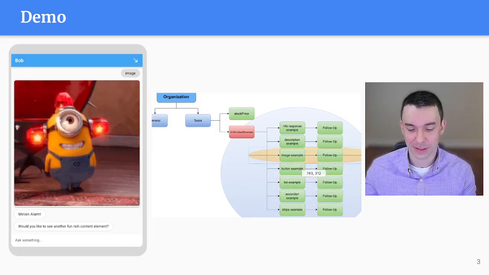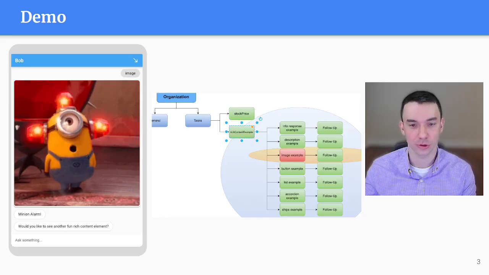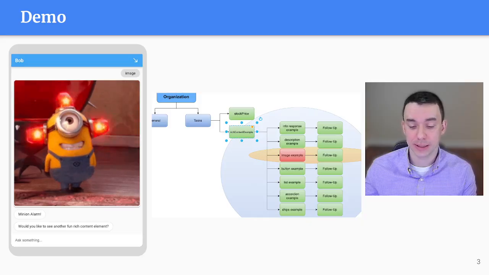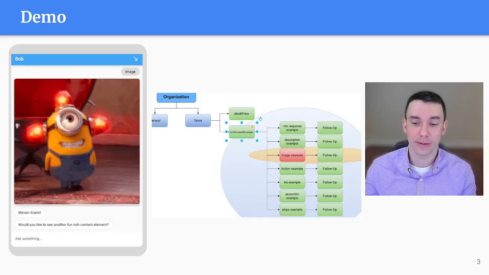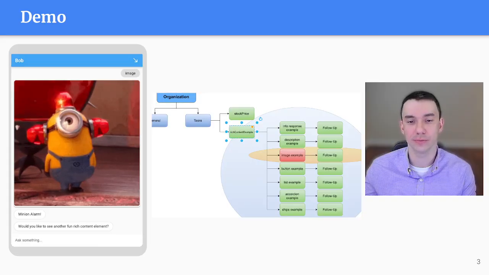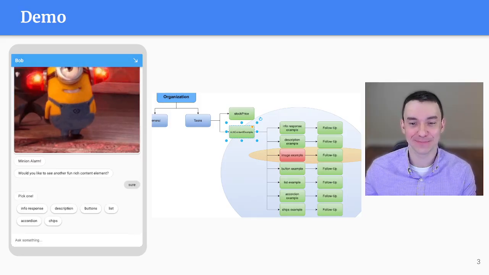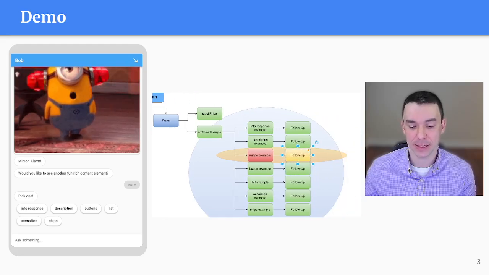So essentially what happened is it triggered over here in our knowledge structure, and it activated that next intent. So now we're still in that image example intent, the way I have it set up, and it says, would you like to see another fun rich content element? And let's say as a user, I say, sure, continue to entertain me. And it says pick one. So now notice, first of all, we hopped into this follow-up intent here. That's the second one.